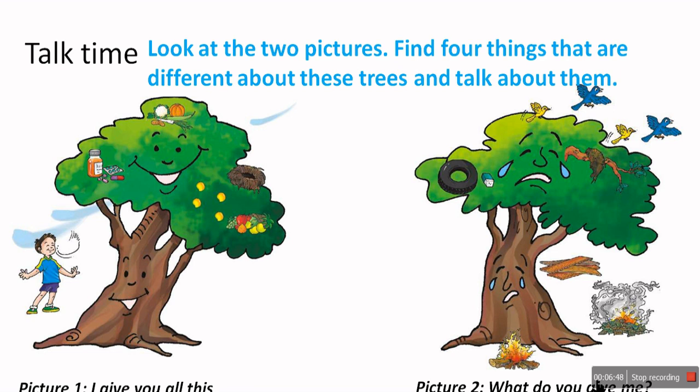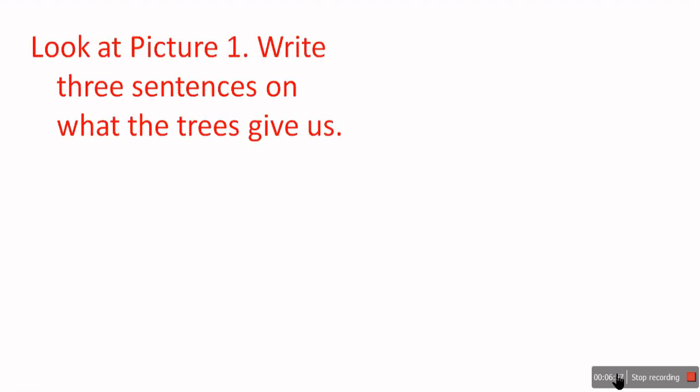You can also tell some more information about the pictures. You can observe and tell. Let us move to the next. Now we have to look at picture 1 and write 3 sentences on what the tree gives us. In picture 1 you must have seen, we have to write 3 sentences by seeing the picture.